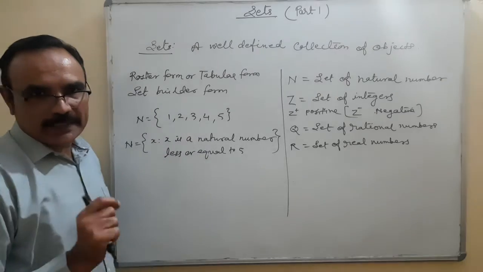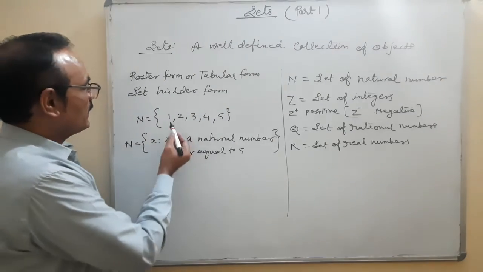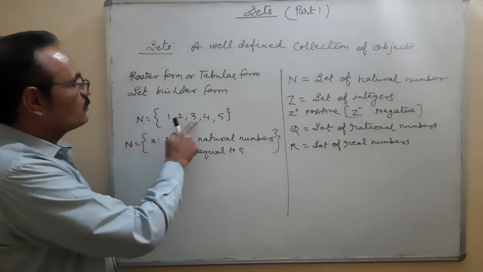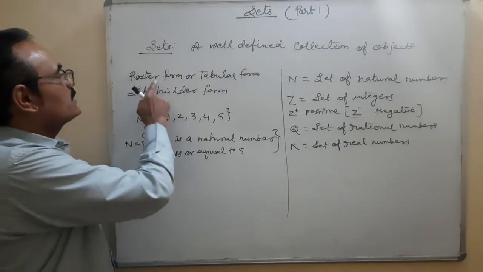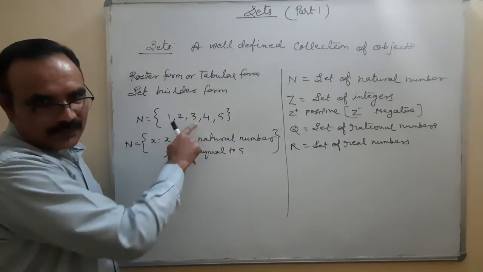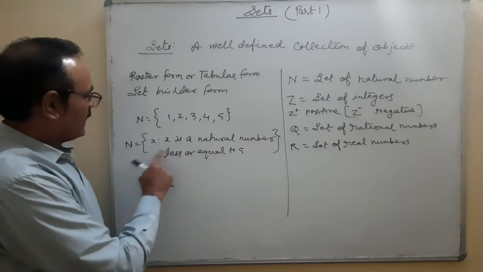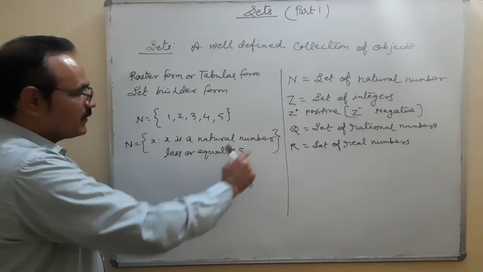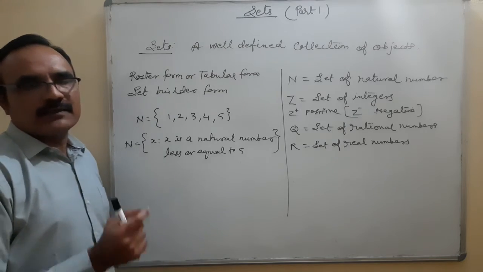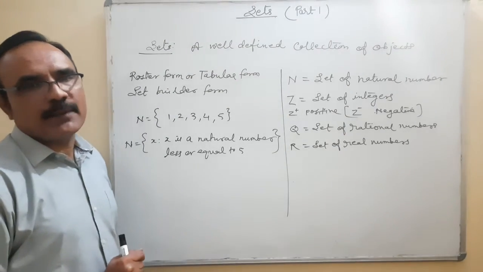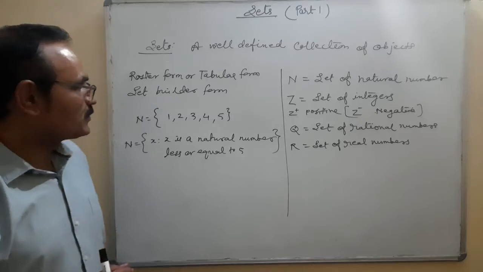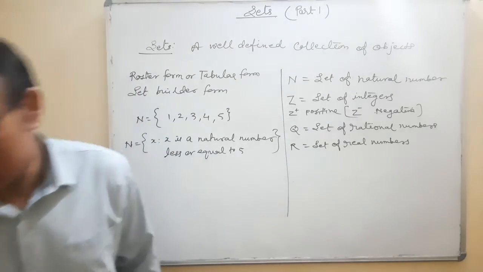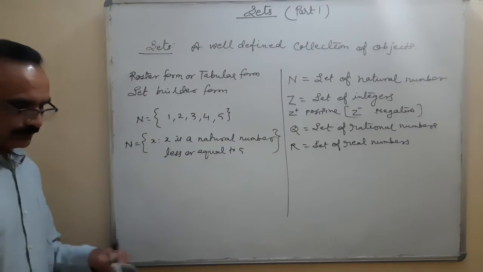Both the sets are exactly the same in meaning, but here the elements appear properly, 1, 2, 3, 4, 5. This is known as roster form or tabular form, and that is set builder form. Sentence-wise, if you want to express anything, then it is considered a set builder form. So this is the difference between the two forms, roster form and set builder form.